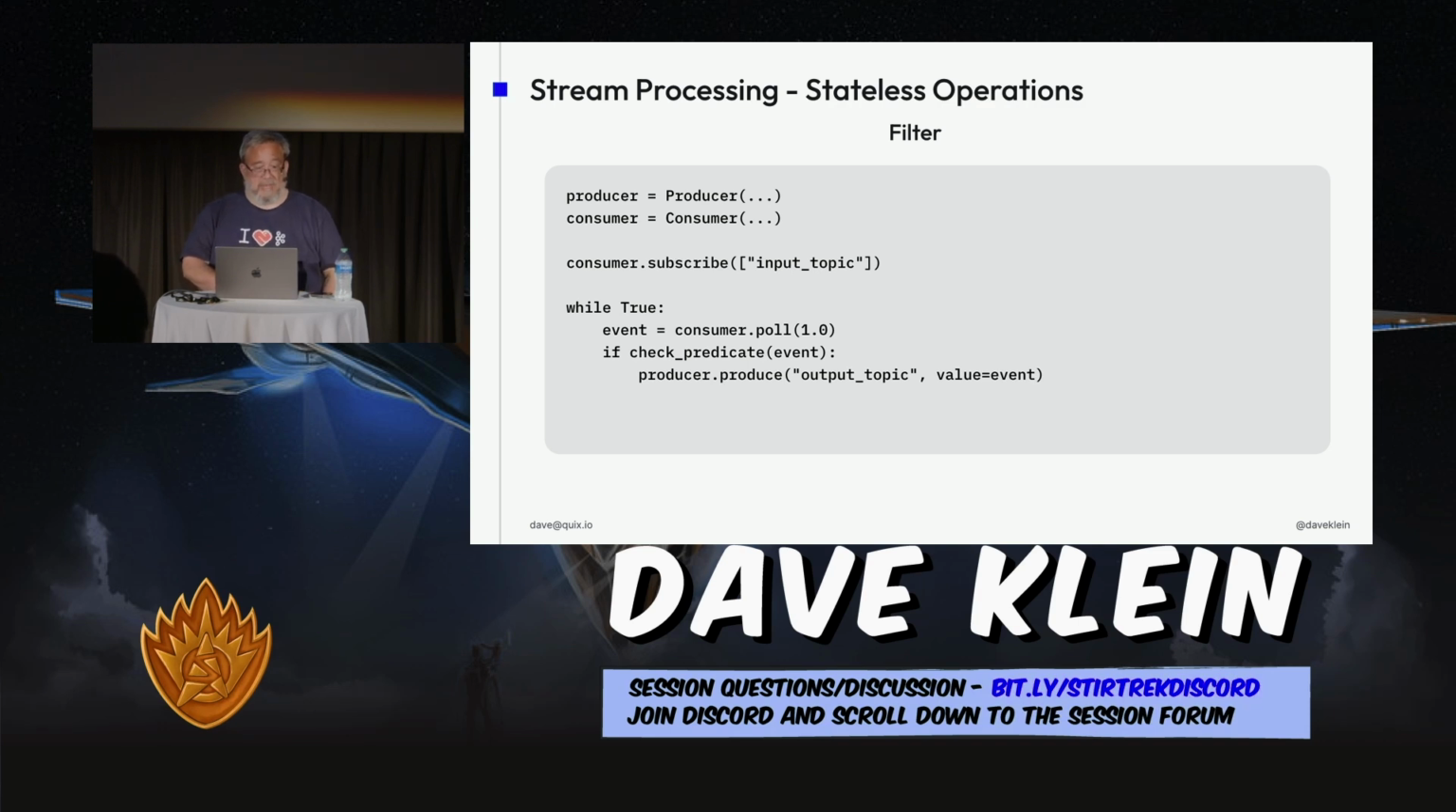So to do that, all we do is subscribe to our input topic, and then we jump into our loop, and then we just check a predicate. It could be the value of a field, it could be a combination of values in a combination of fields in the value, or it could be something external that you check. But you do something to check your predicate, and then if it matches, you produce it to your output topic. If it doesn't, you don't. And that's simple.